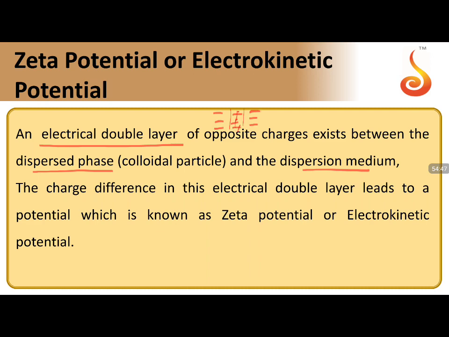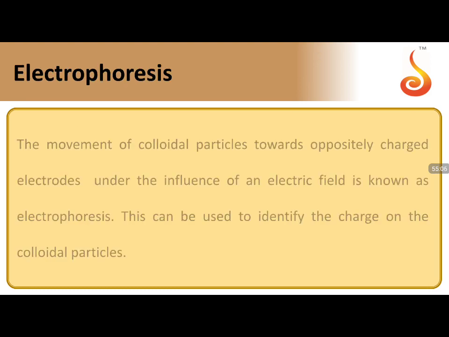So there is an electrical double layer. Here is one layer, here is one layer. The charge difference between these electrical double layers develops a potential which is called zeta potential or electrokinetic potential. So the potential developed between the electrical double layer is called zeta potential.